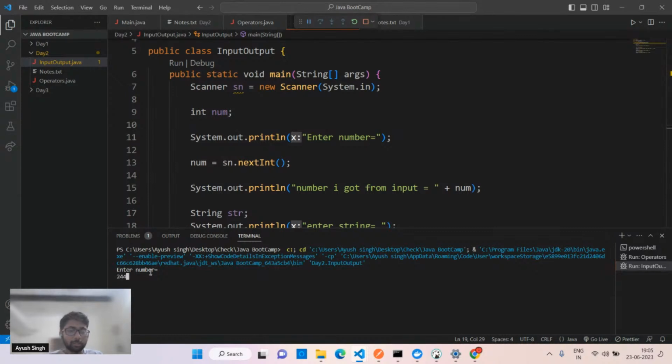So here, let's suppose I'm typing number, hit enter, it will ask for, yeah, this is the problem. That's what I wanted to ask. What happened right now? What happened?